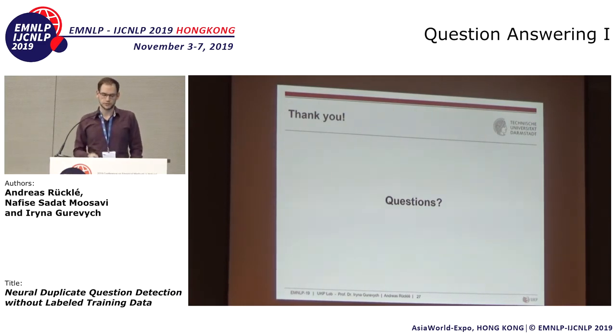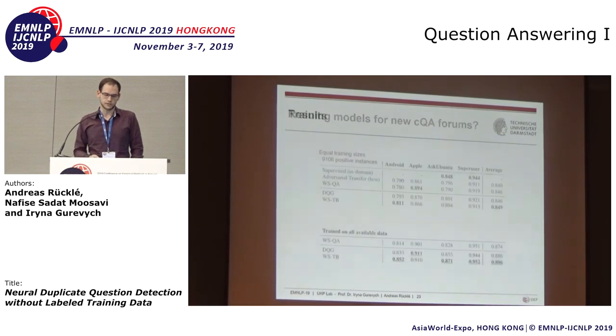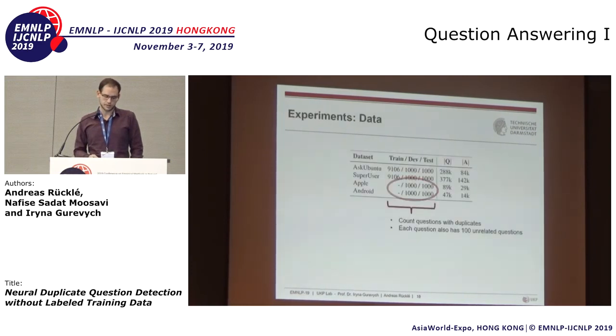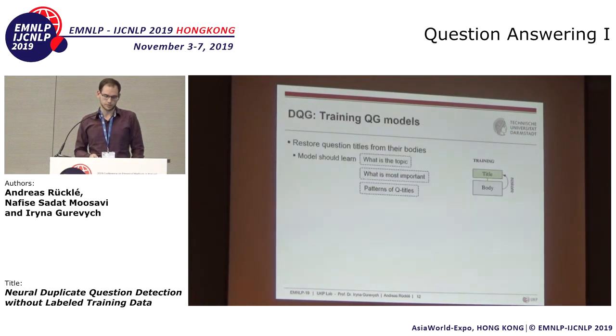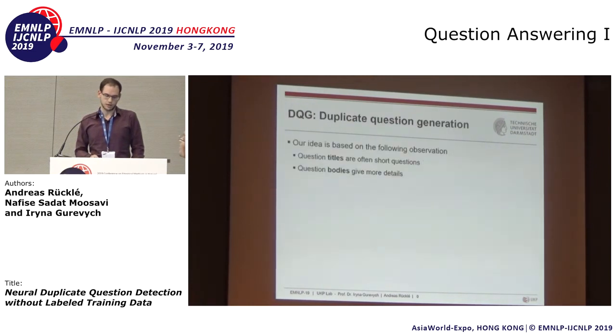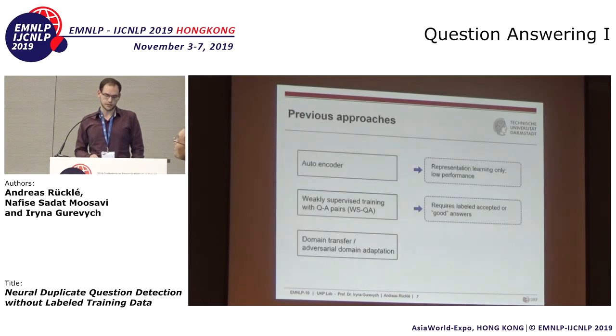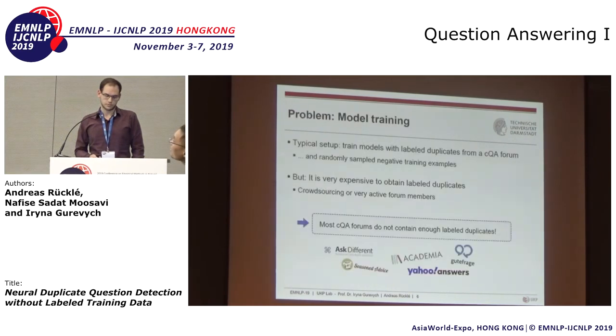Many of the other forums that I showed before actually have titles and bodies, so this is also the case for Reddit, for instance, where people usually write additional descriptions. All of the Stack Exchange platforms have titles and bodies. Yahoo Answers, often some other platforms in different languages, Gutefrage.net, and so on.